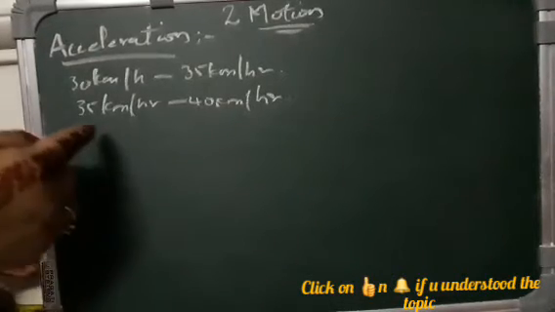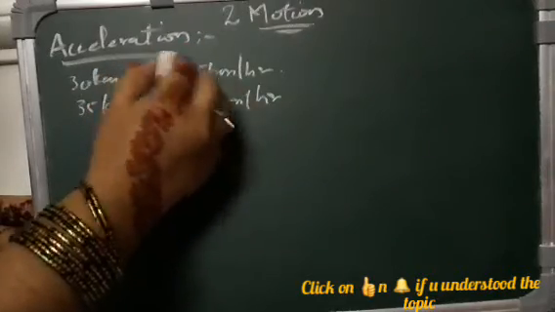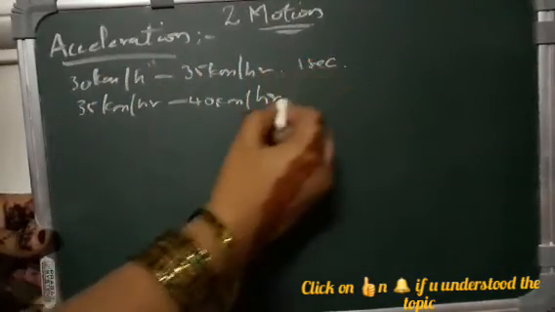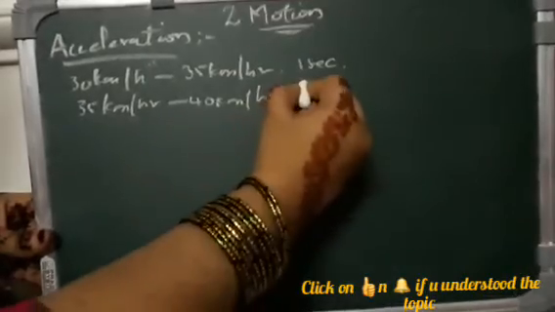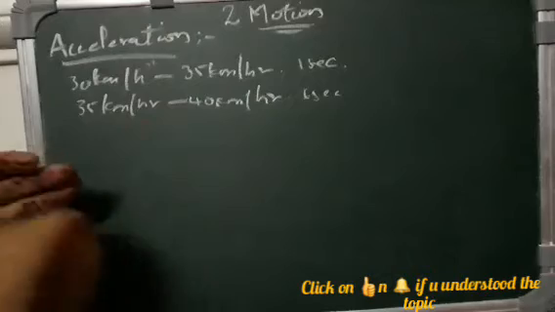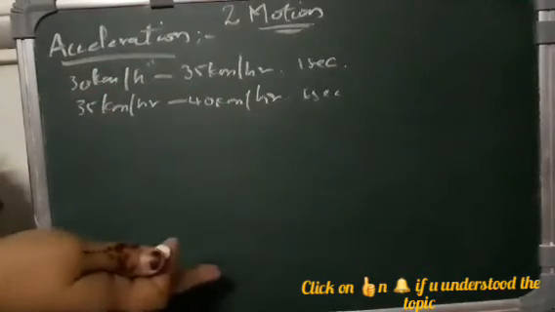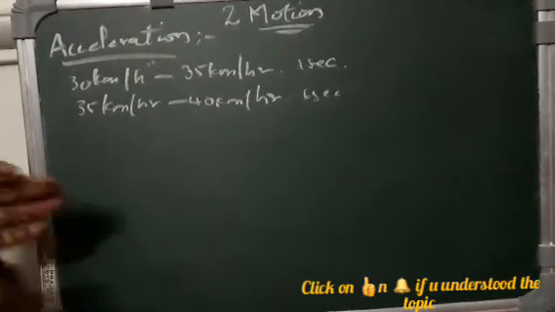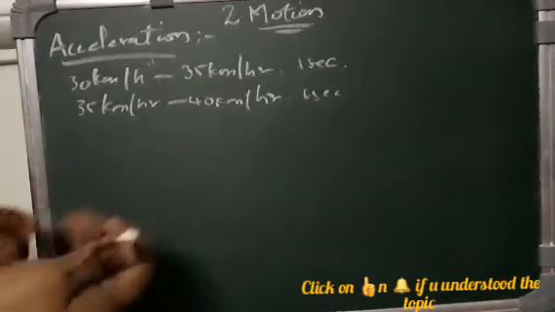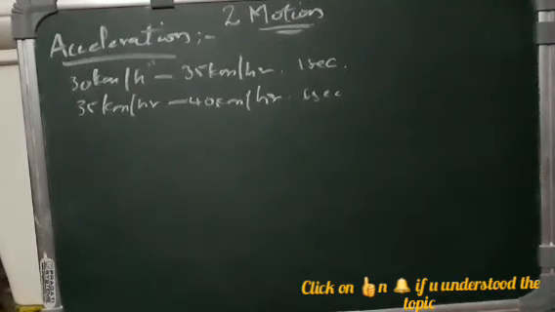That means there is some change. Here, you have increased 5 kilometers per hour in 1 second, and in another 1 second you have increased again by 5 kilometers per hour. That means there is a rate of change in velocity, increasing or decreasing. So there is a change in velocity with respect to time, and that is nothing but acceleration. The rate of change of velocity of an object is called acceleration.